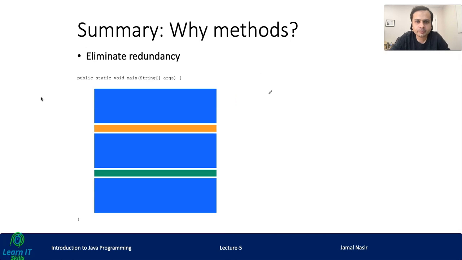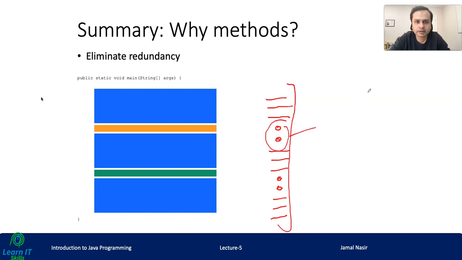So for example, we have one statement, and for every statement there is some repetition, right? This bullet is some sort of repetition. So instead of this, I can put this thing in one method, let's say named as one method. Okay.